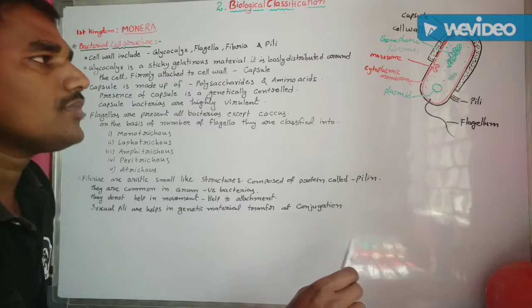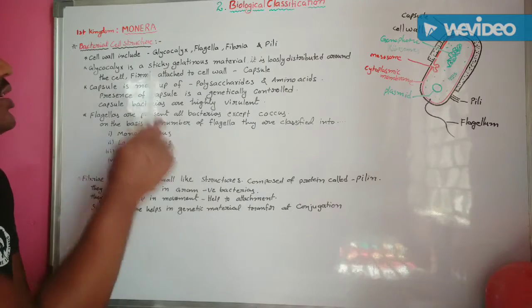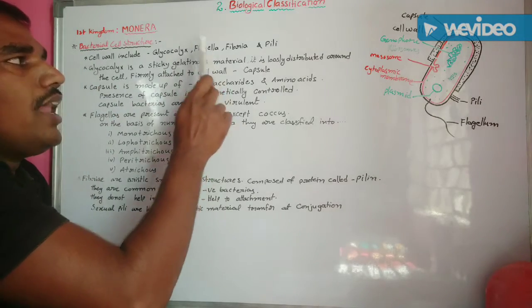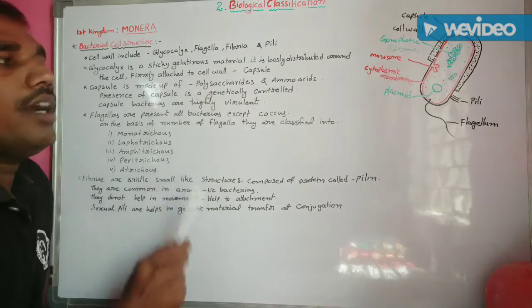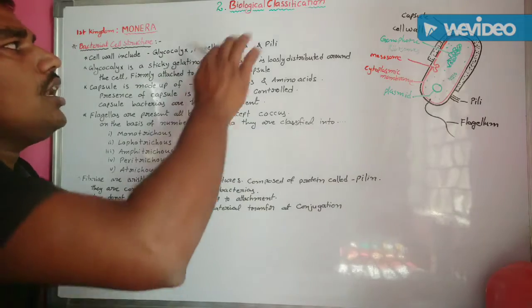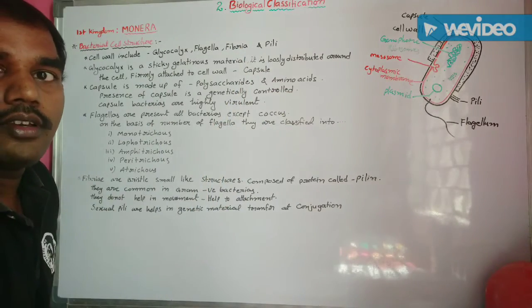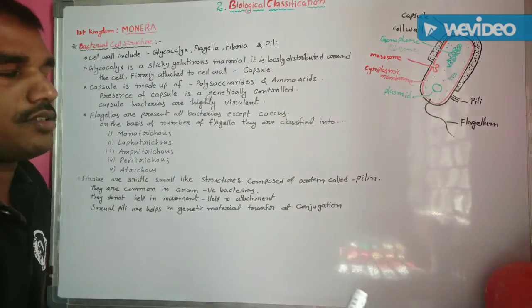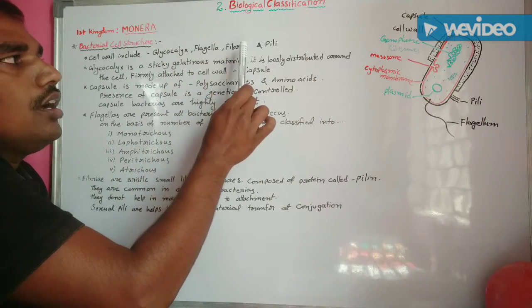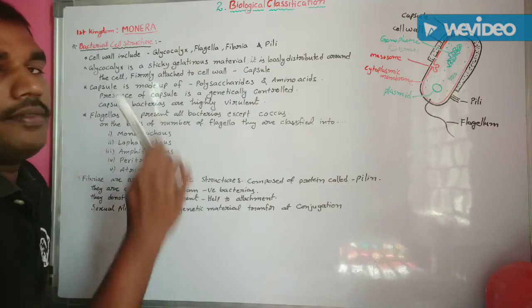Understand? Let us discuss the cell wall, which includes glycocalyx, flagella, fimbria, and pili. These are the external appendages, external structures. What are they? Glycocalyx, flagella, fimbria, and pili.